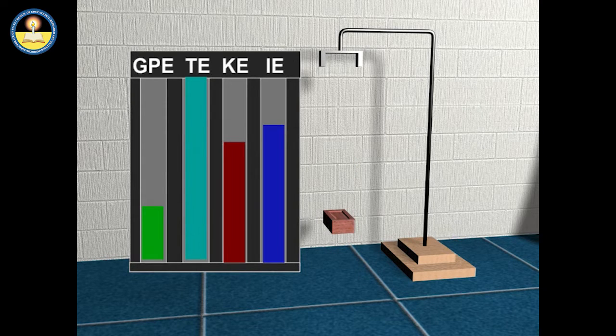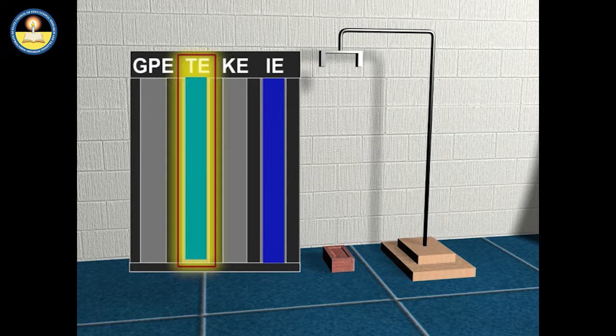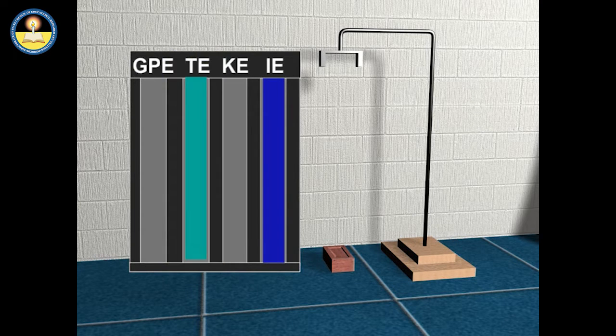Initially, its kinetic energy as well as internal energy increases, but finally its kinetic energy decreases and internal energy increases. In this case also, the total energy remains the same.